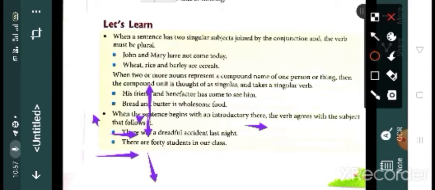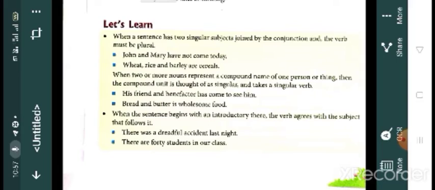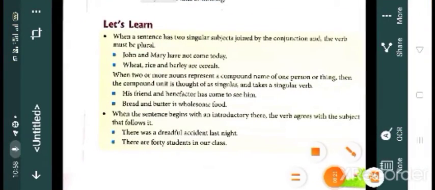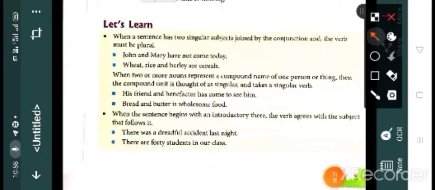Clear? So, when a sentence begins with an introductory there, you have to find which is the subject that comes after or follows this there. In the first sentence, the introductory there is followed by a singular subject, dreadful incident. That's why we use was here.